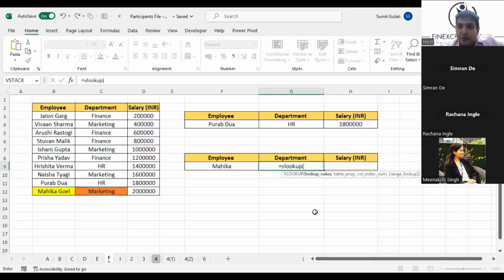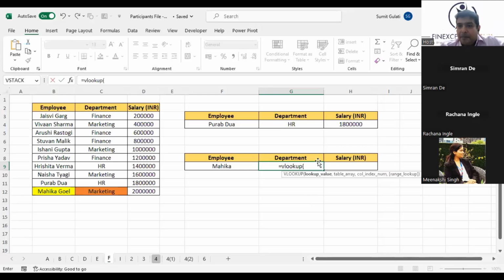Right? I'll tell you two ways. Yes, it will not work, Adesh, when you change the name, because in the first case you hard coded Mahika with a star. It was working, but in the second case it won't. I'll tell you two ways. You have to find which works best for you.